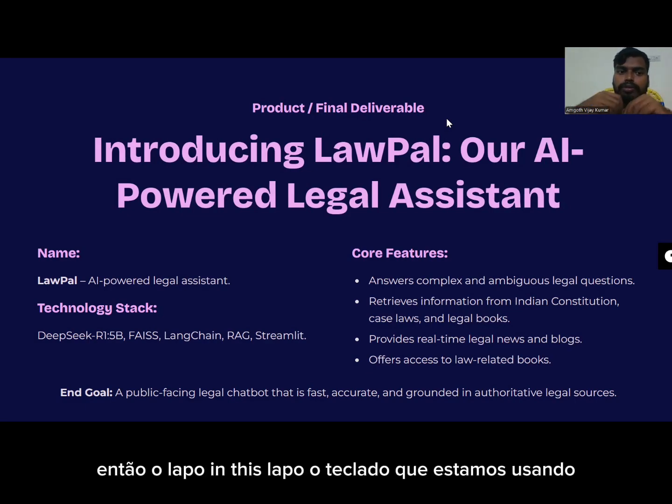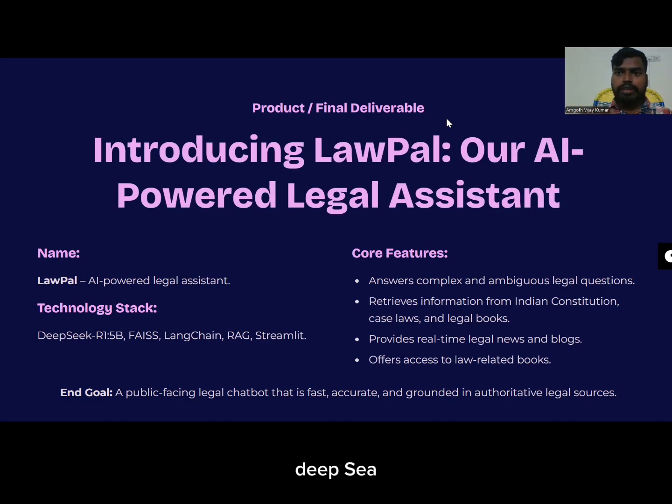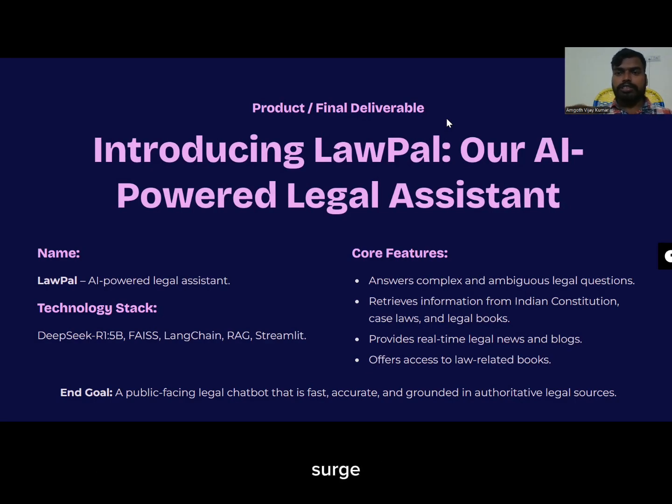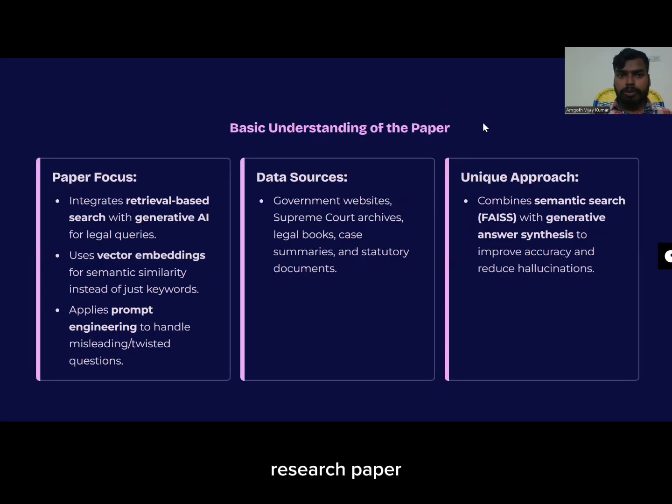In LawPal, the tech stack we are using is the DeepSeek R1 model, FAISS, which is from Facebook, LangChain, RAG, and Streamlit. Streamlit is for a lightweight user interface, and LangChain is a framework we use with the pre-trained model, with DeepSeek R1 for creating embeddings, and FAISS for smart search.